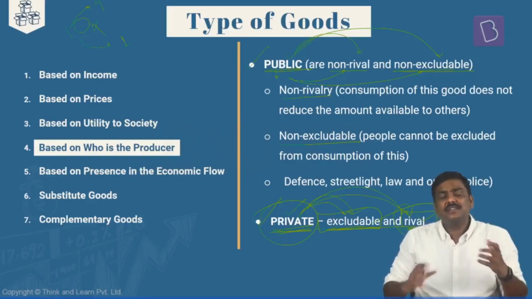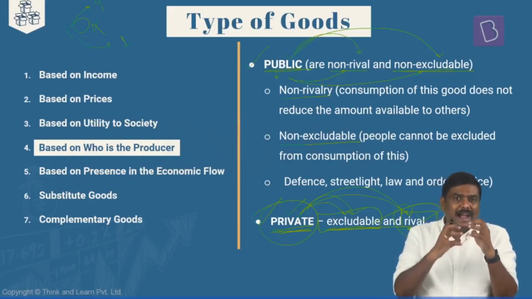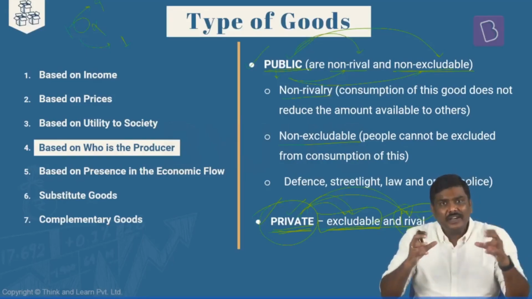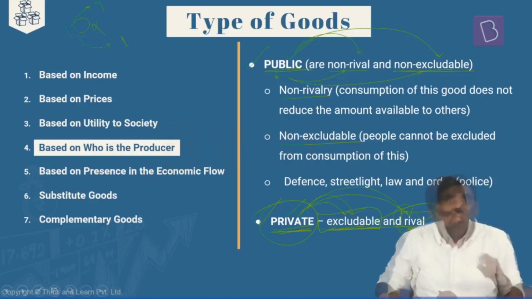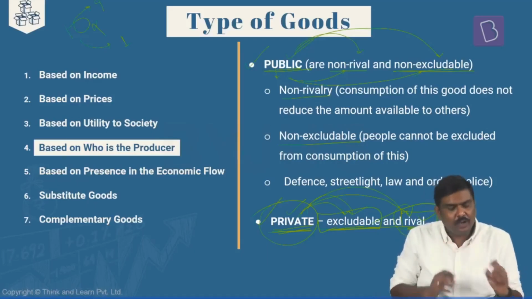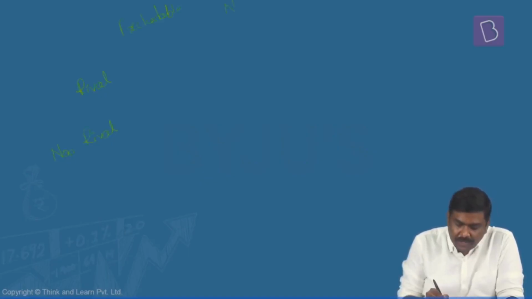But to be more precise, the concept of public and private is further divided into two more classifications. Now let me write this table, understand it very carefully. On one side, I will write rival, non-rival, and on the other side, excludable and non-excludable. These are the features.